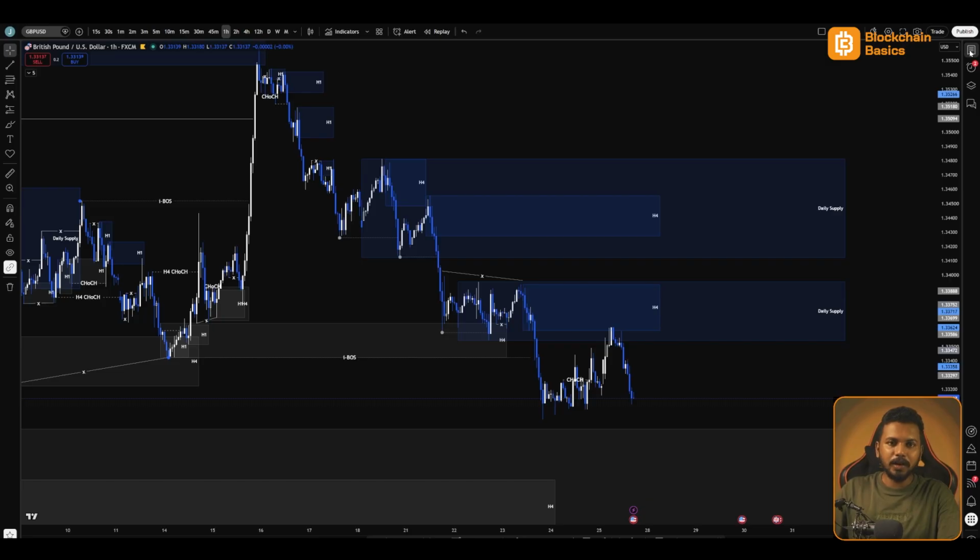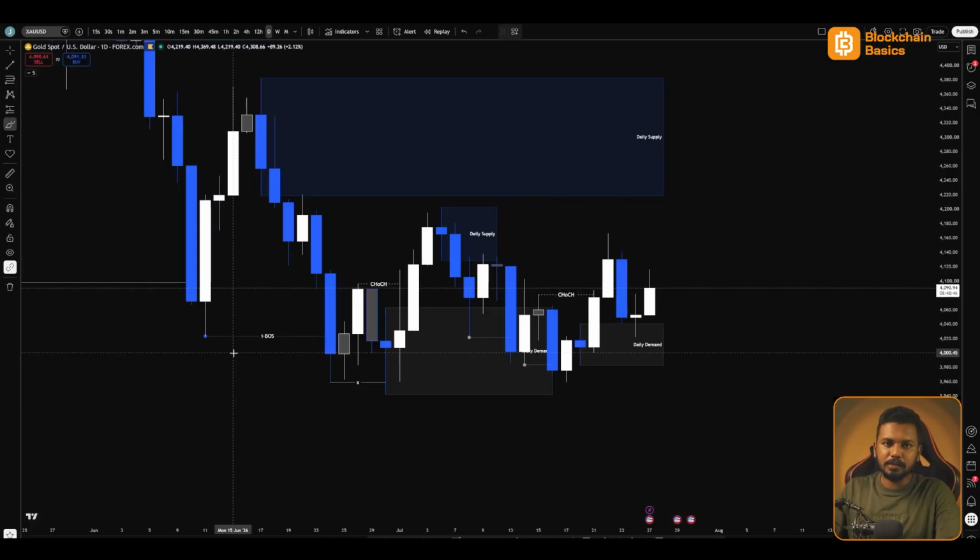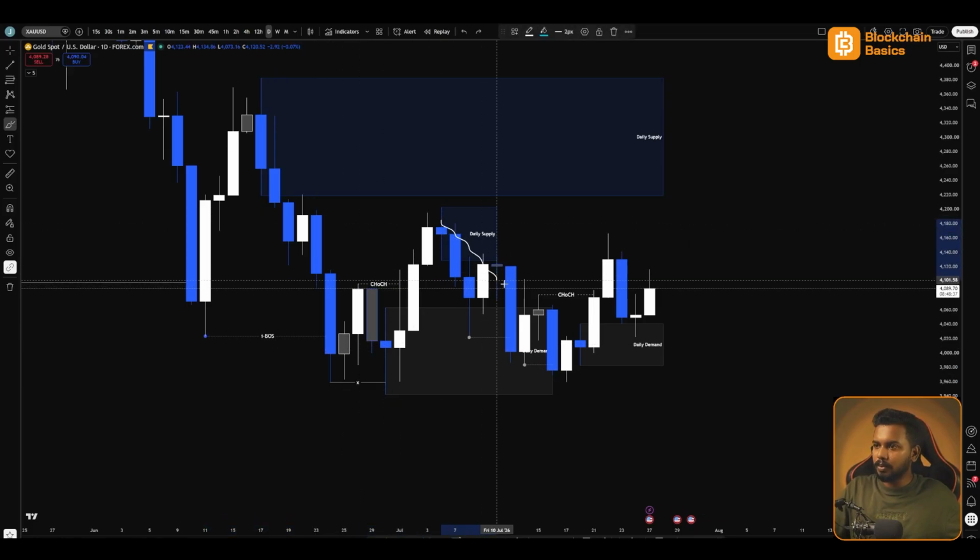Now let's quickly look at gold. So on gold, we're looking at the recent price action. So let's start on the daily time frame. So we have this internal bearish breakout structure. After that, price pushed up, we got a change of character over here. Then price with bearish momentum came down, mitigated this daily demand.